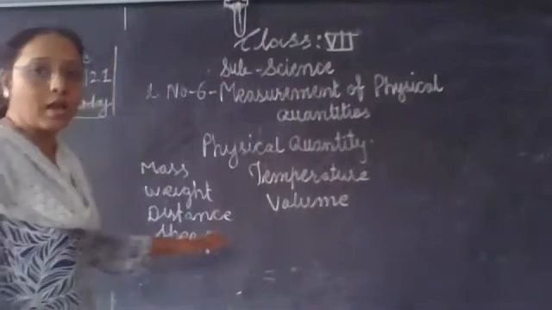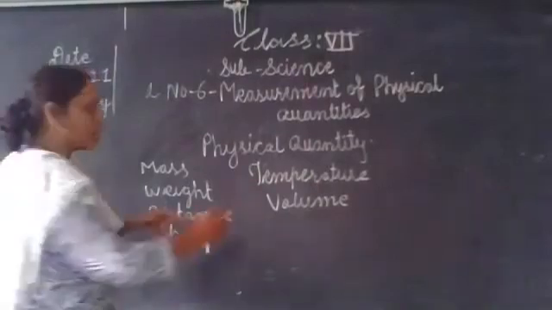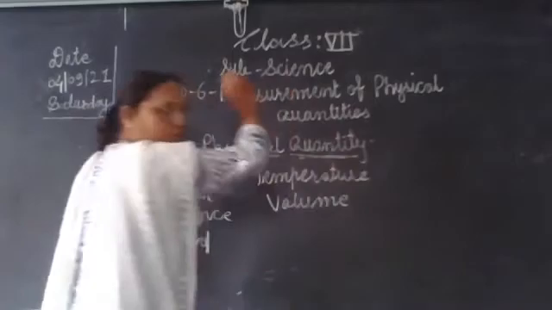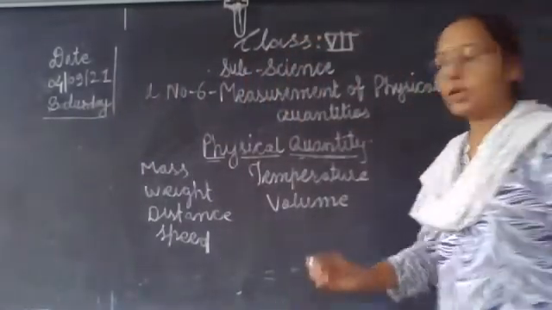So these all are mass, weight, distance, speed, temperature and volume. These are all called physical quantity.